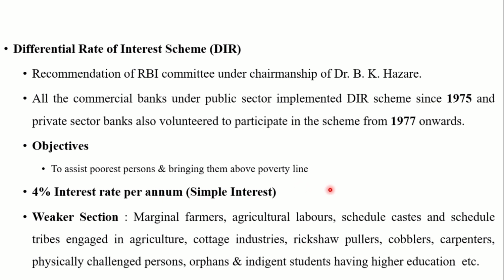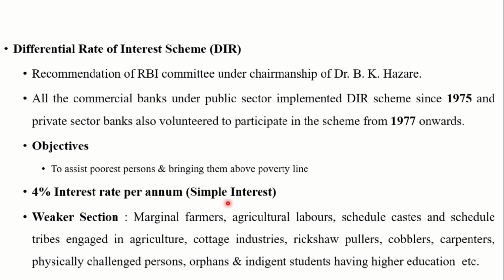Under the DIR scheme, loans are extended to the weaker section of society who do not possess tangible assets to put as security, at a concessional rate of interest, that is 4% per annum in simple interest form.